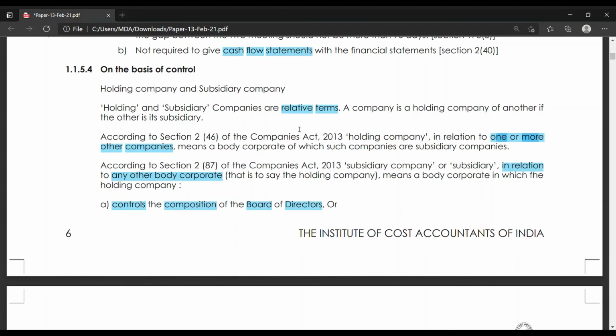And how can you hold the control? A company can control another company by holding more than or equal to 51% of paid up share capital, or by controlling the appointment of all or majority of directors. 2 points: 51% of shares, or controlling the majority of board of directors.